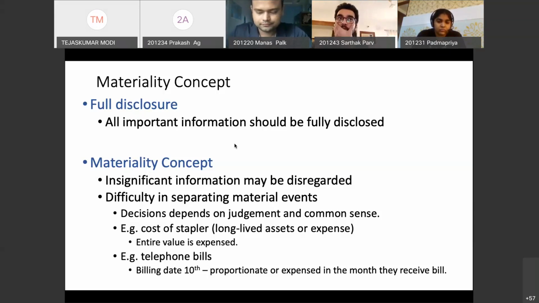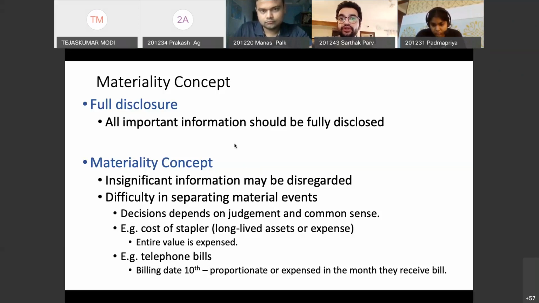Right? Materiality concept. Full disclosure and materiality concept go hand in hand. So what does it mean? The full disclosure concept says all important information should be disclosed to the users of accounting information. Once again, I'm saying all important information should be disclosed to the users of accounting information. Makes sense? Why should it be? Please, someone participate. Why?